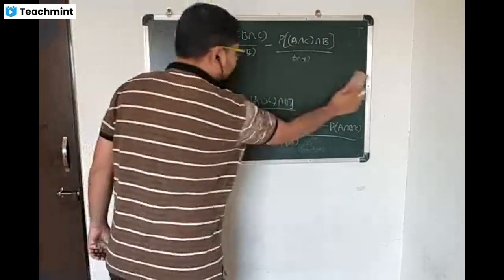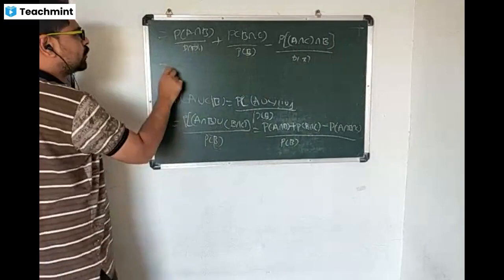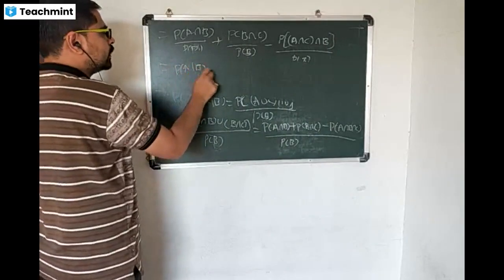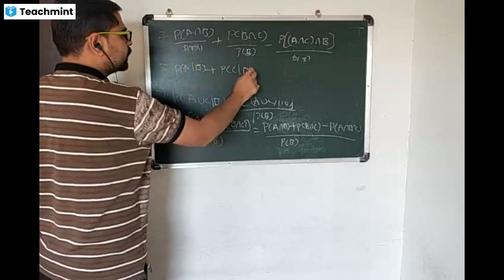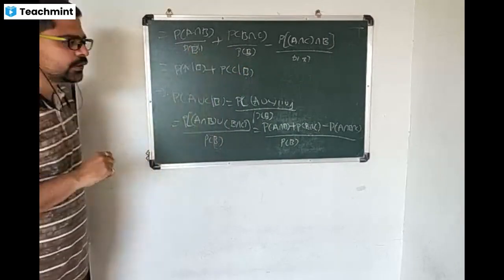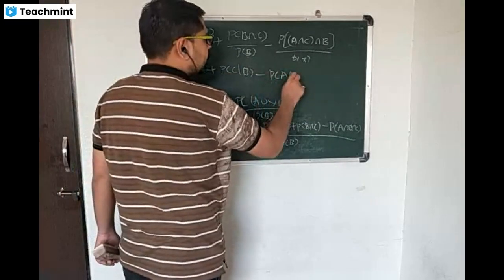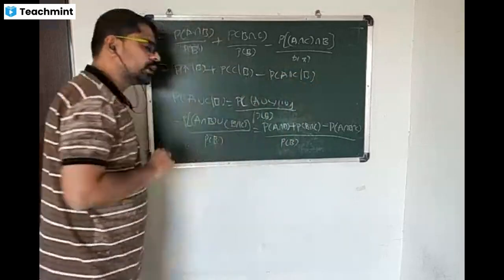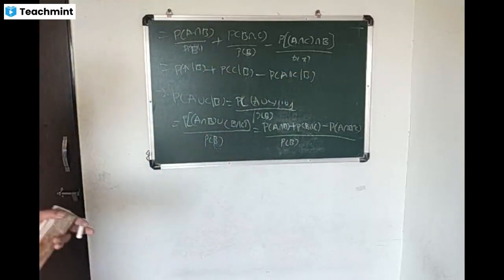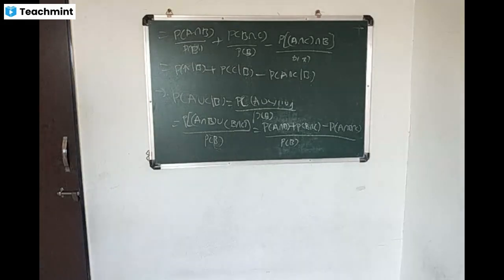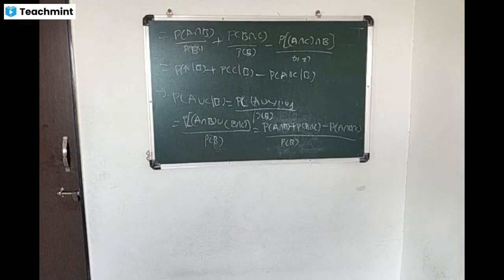So by using the definition of conditional probability, this is equal to probability of A given B, plus probability of C given B, since probability of B is in the denominator, minus probability of A intersection C given B, and hence we have the addition theorem. The addition theorem is obtained in this case also. So are there any doubts about this? If there are any doubts, ask me. If there are no doubts, let us move ahead.